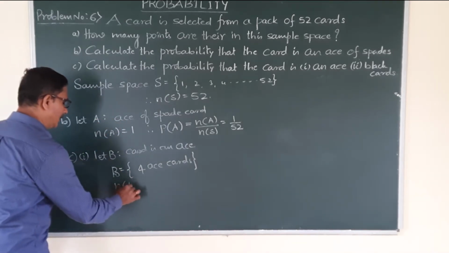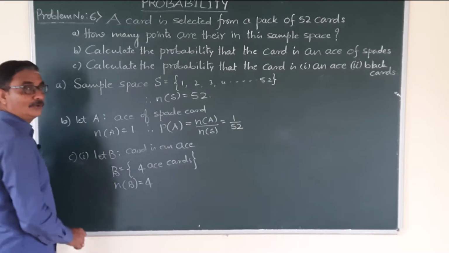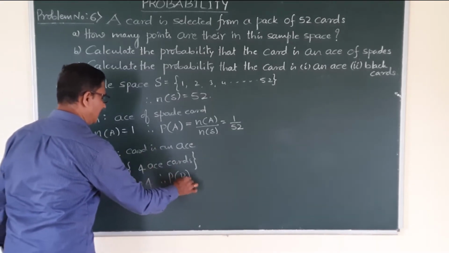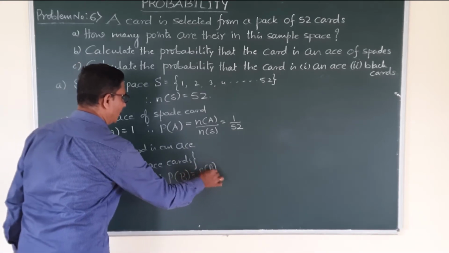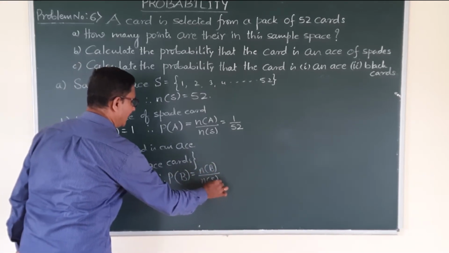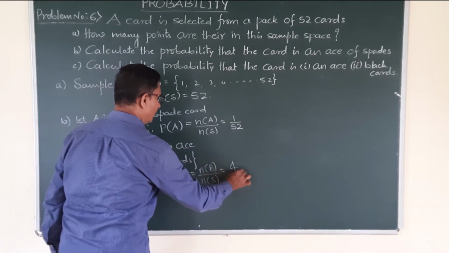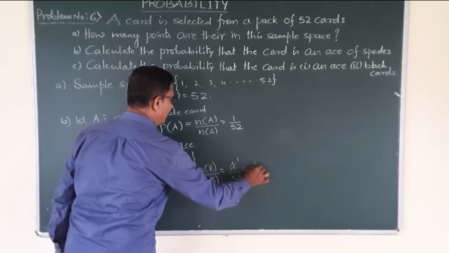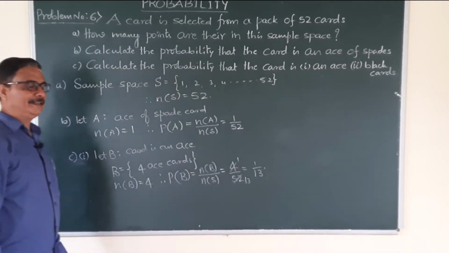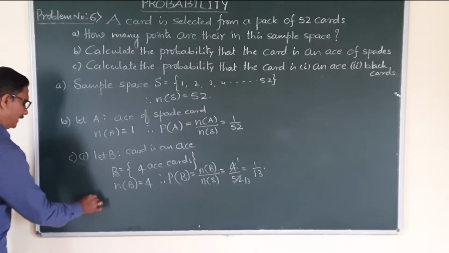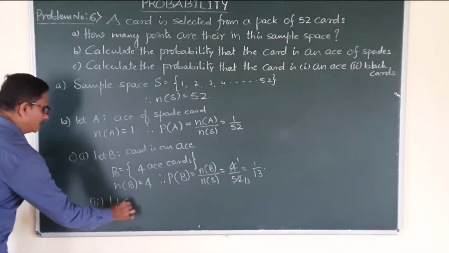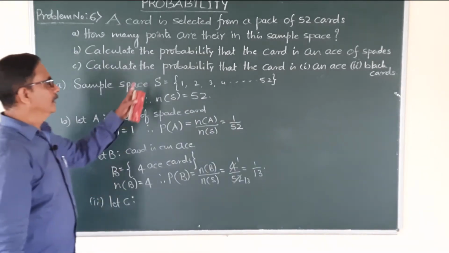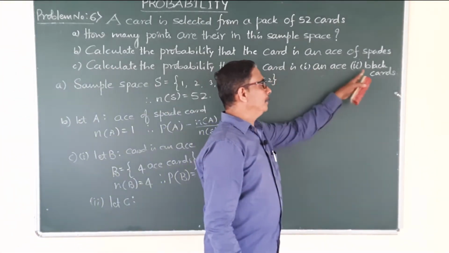So total number of events n of B is equal to 4. Therefore probability of the card being an ace is equal to number of favorable cases over total outcomes. Favorable cases is 4, outcomes is 52. 4 ones are 4, 13s are 52, that is 1/13. Whereas for the second question, let C be the event. C is the event that the card is a black card.